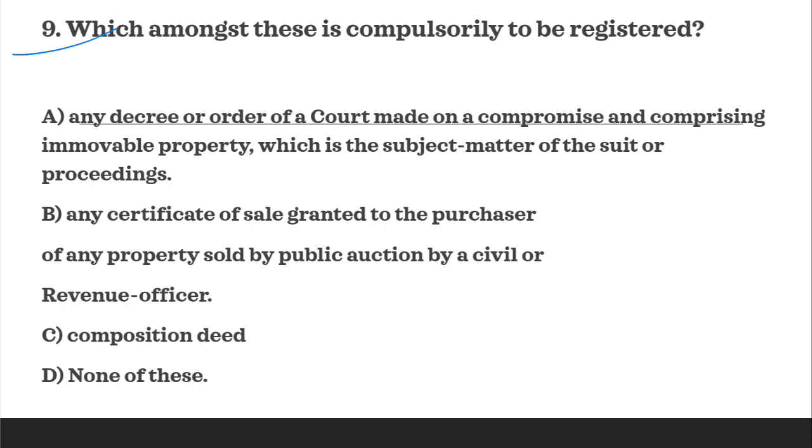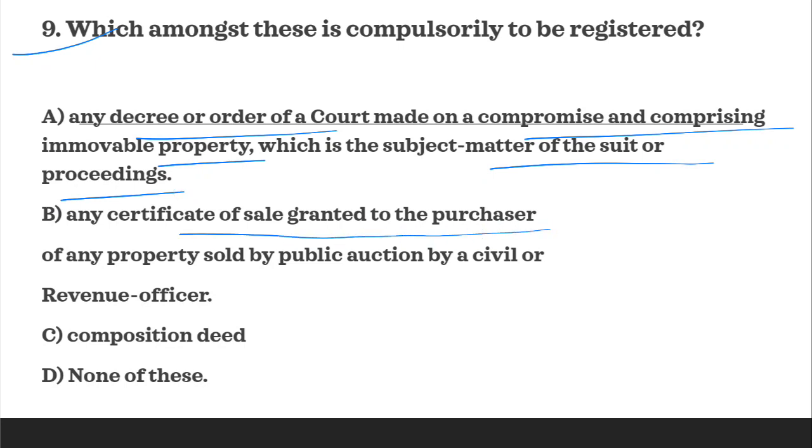A says any decree or order of a court made on compromise and comprising immovable property which is the subject matter of suit or proceedings. B says any certificate of sale granted to the purchaser of any property sold by public auction by a civil or revenue officer. C says composition deed, and D none of these. So it is just a question directly asked from the provision.